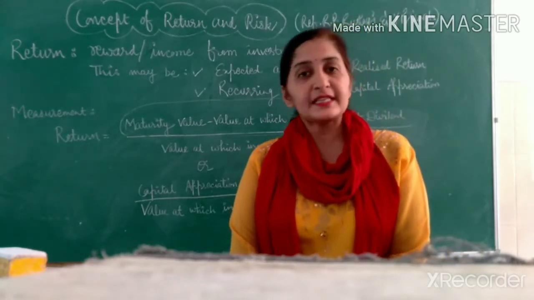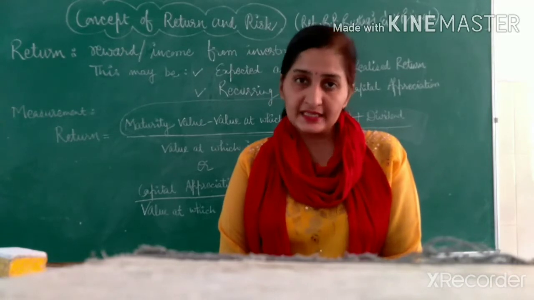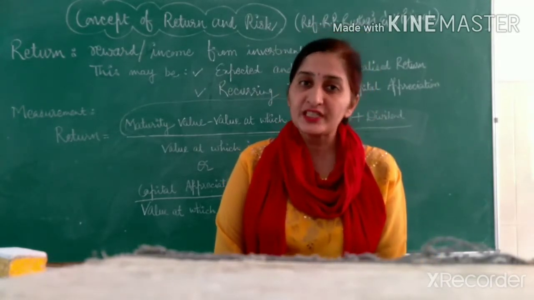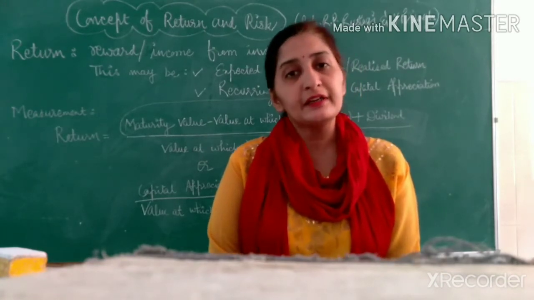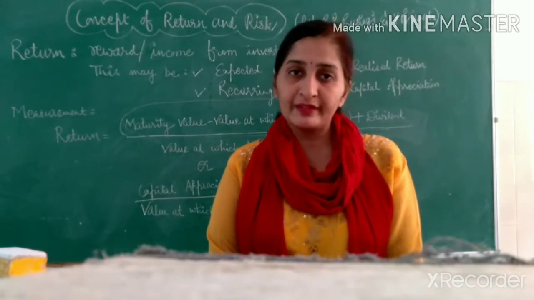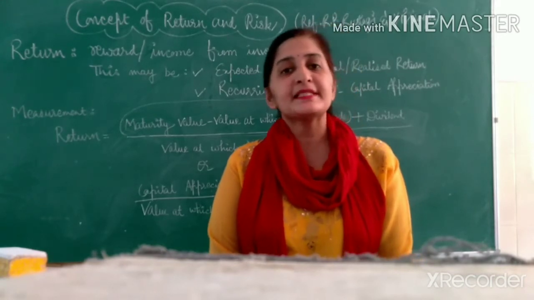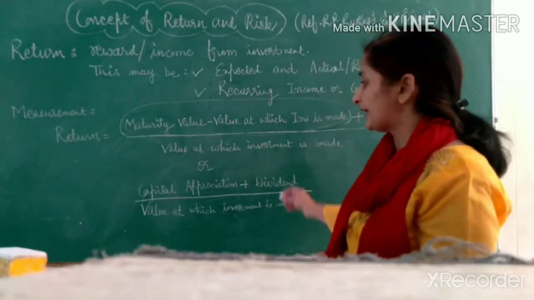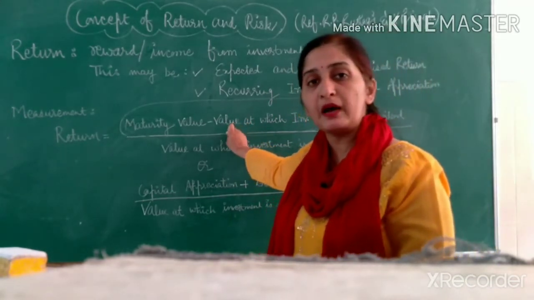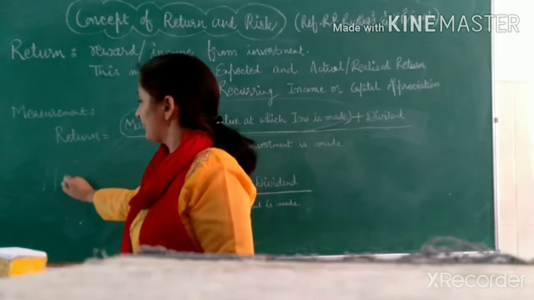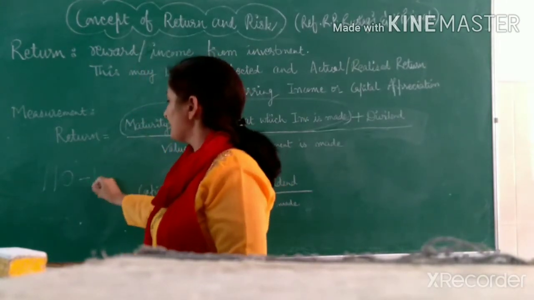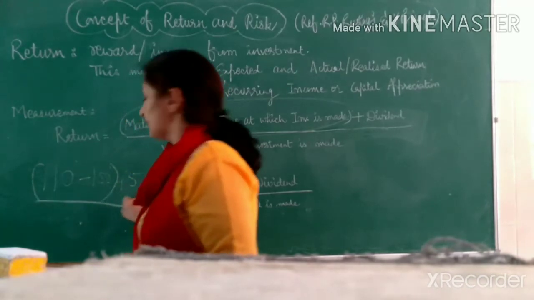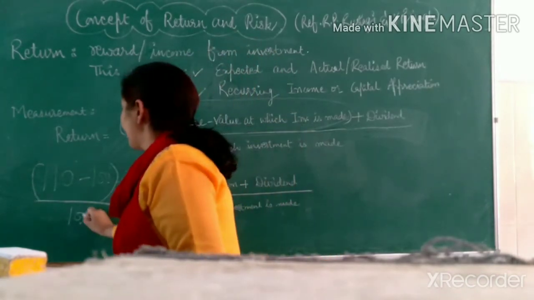जैसा कि आपको ध्यान होगा, हमने previous एक example भी किया था कि let's say एक security जो कि 100 rupees में purchase की गई है and after 1 year इसका market value, maturity value 110 rupees है, जबकि इससे मिलने वाला dividend 5 rupees है. तो इसकी value को हम कैसे calculate करेंगे? Putting the values in the formula, that 110 हमें end में मिल रहा है, 100 rupees का investment किया था और 5 rupees का हमें इसमें dividend मिल रहा है, divided by this.